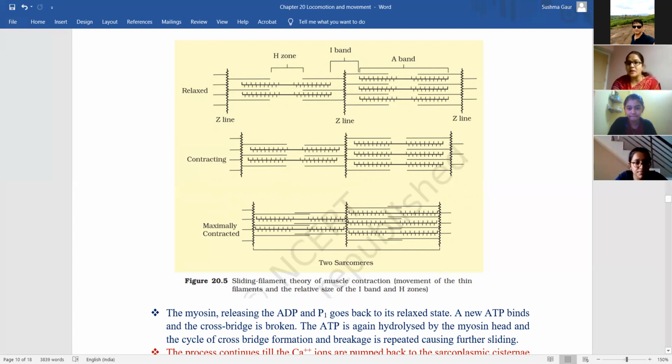Ma'am, what happens to the Z line? Or does nothing happen? The Z line will shrink, will be pulled more towards the inner side. You can see, that's how the H zone is removed. Okay, so the basic difference between contracted and maximally contracted is that the H zone will be eliminated, because the actin are completely overlapping the myosin. The center of the myosin is also overlapped by the actin, and the Z line will be pulled more towards the inner side.